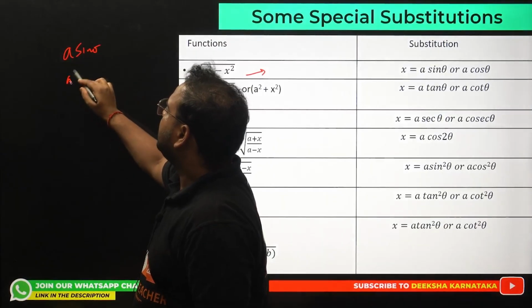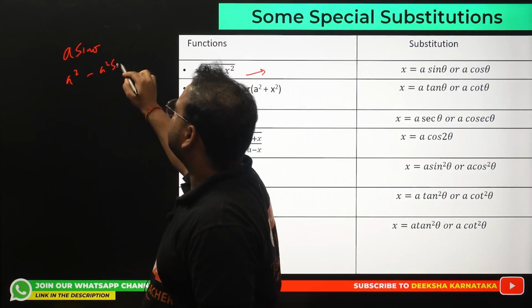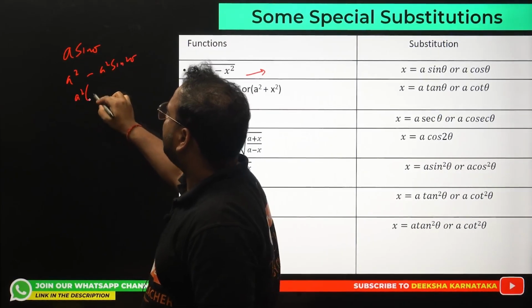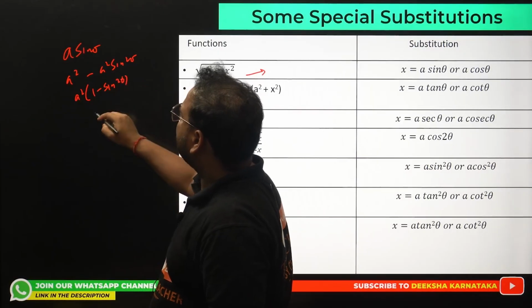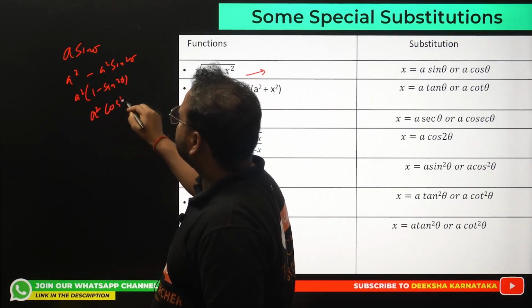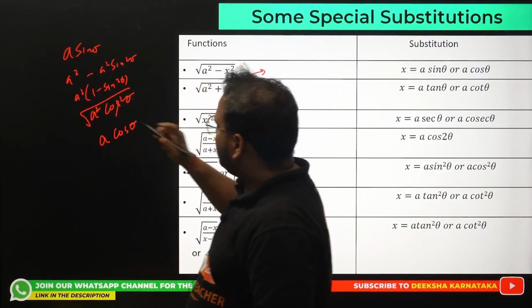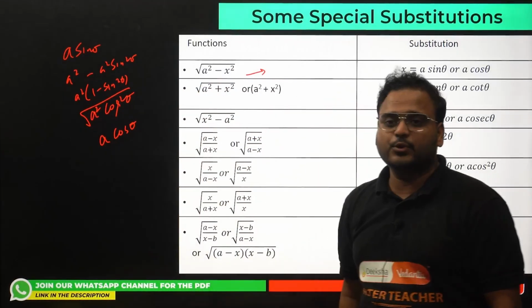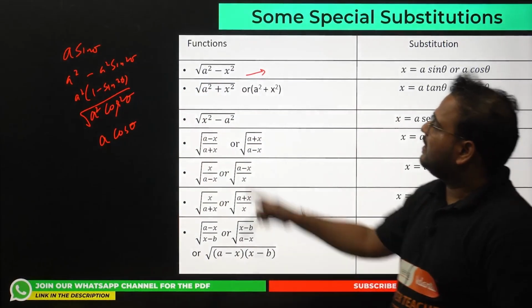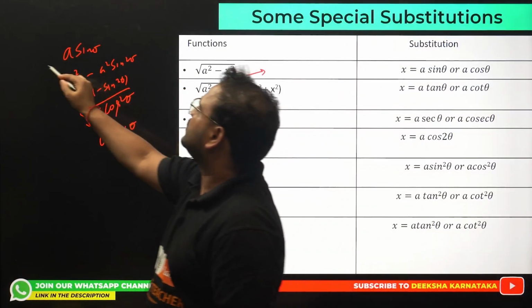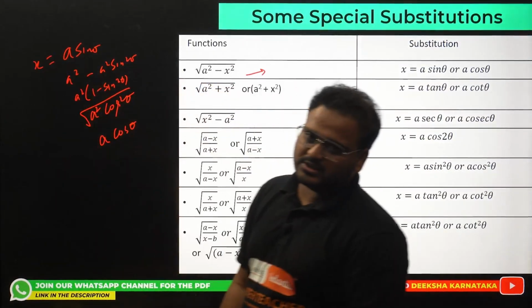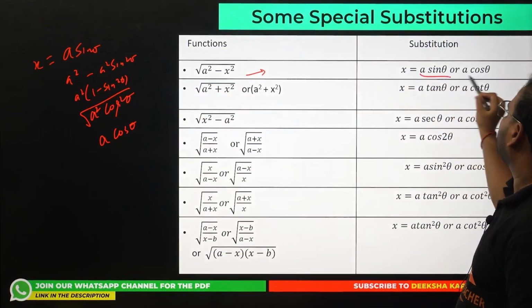It will become a square minus a square sine square theta. You can take a square common, it will become 1 minus sine square theta. It will become what? A square into cos square theta. This is in the root, comes out as a cos theta. So you can easily get the root part substituted and done if you take the x substitution as a sine theta or a cos theta. Please check. A sine theta or a cos theta.